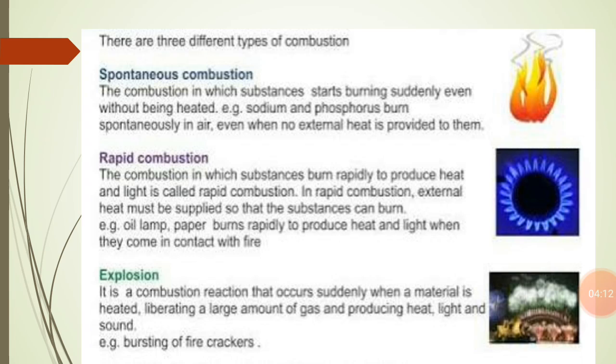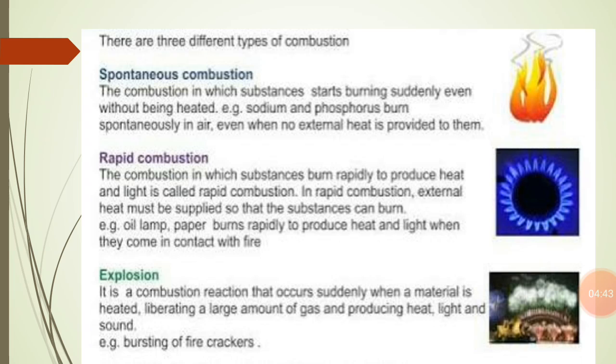Another example is sodium and white phosphorus. I have told you that white phosphorus has a very low ignition temperature, and sodium is also a very reactive metal. When it comes in contact with air, it catches fire. So sodium and white phosphorus catch fire without supplying any external heat to them, and they undergo slow oxidation by the air.